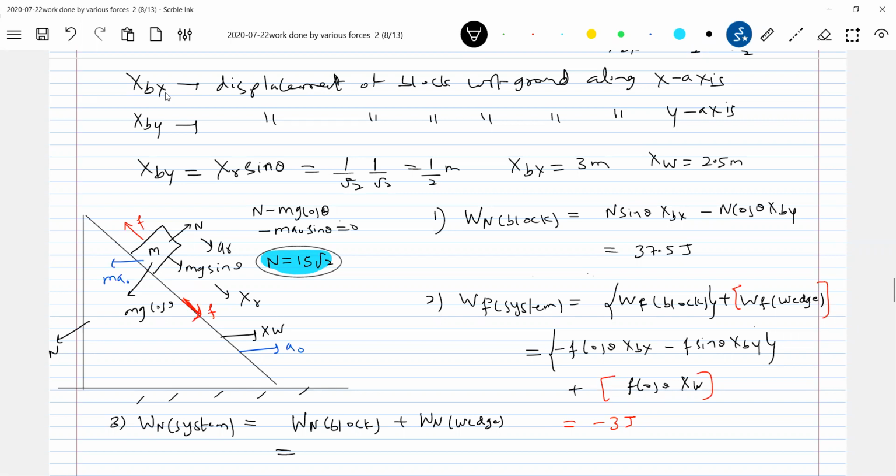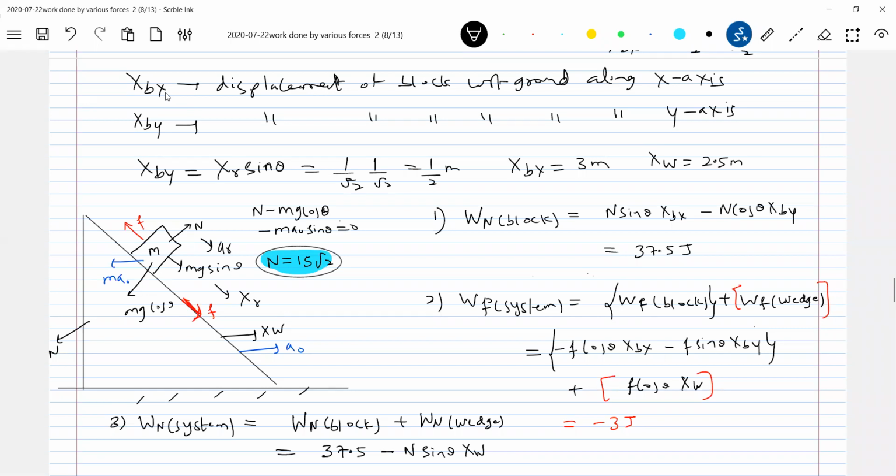On the block, how much is it? 37.5. On the wedge, how much is it? N sin theta will act opposite to displacement, so therefore it will become negative: minus N sin theta into xw. Xw we know, sin theta we know.